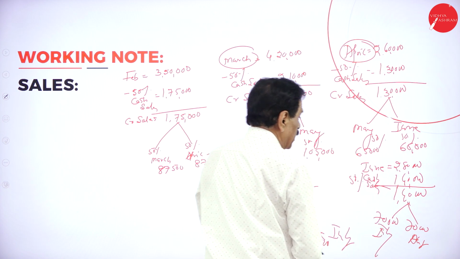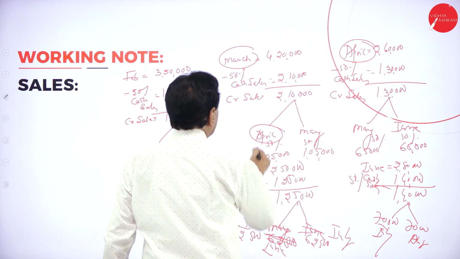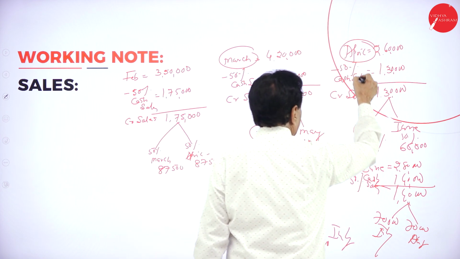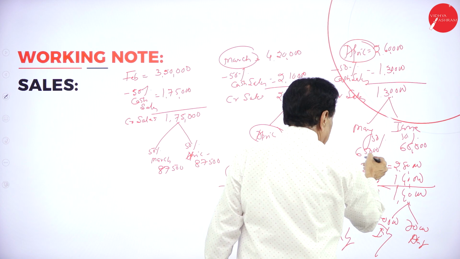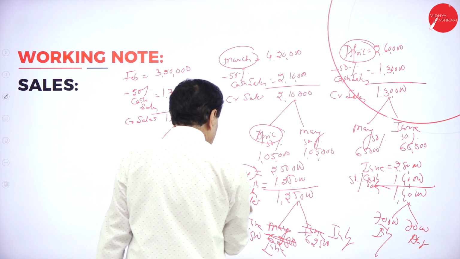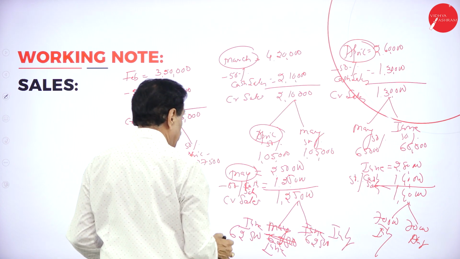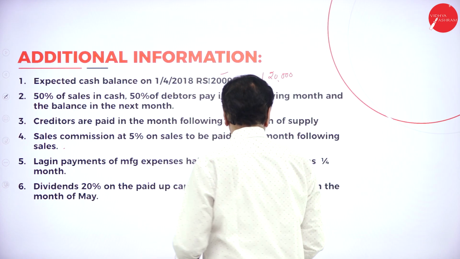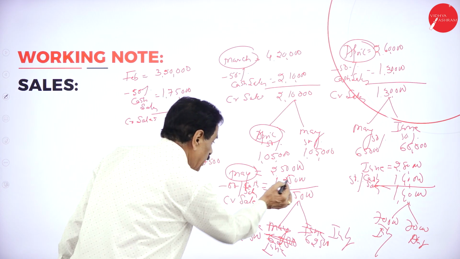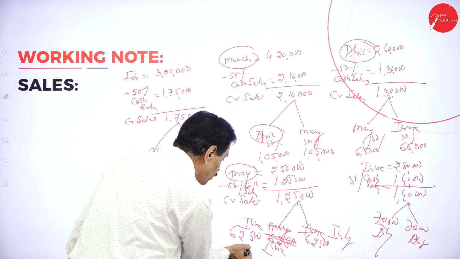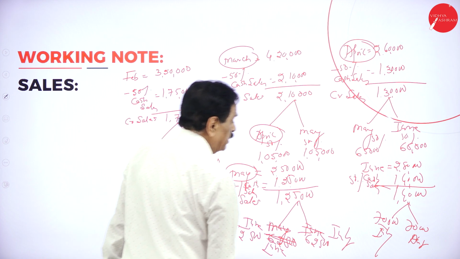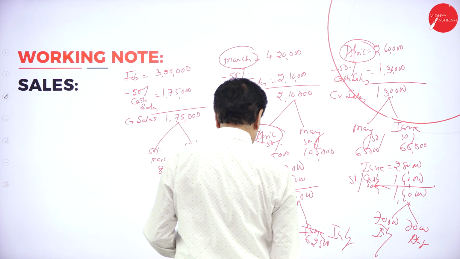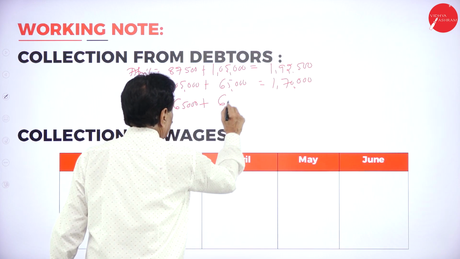Come back in the month of April, 50%, 1,30,000, 65,000. So in the month of May, 2,50,000. May sale, 2,50,000, 1,25,000, 1,00,000 to half is 62,500 in June, 62,500 in July. So come back, June 65,000 plus 62,500.